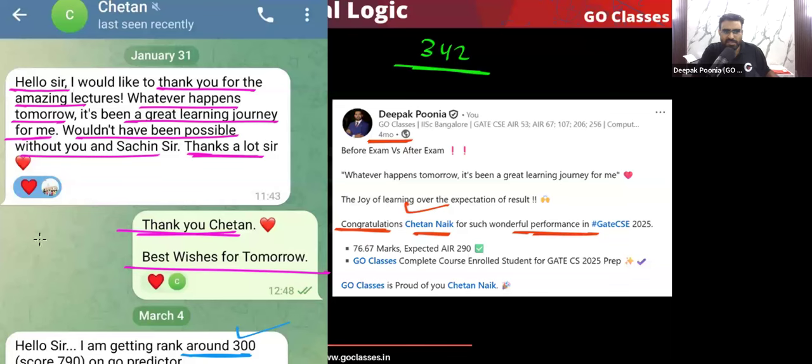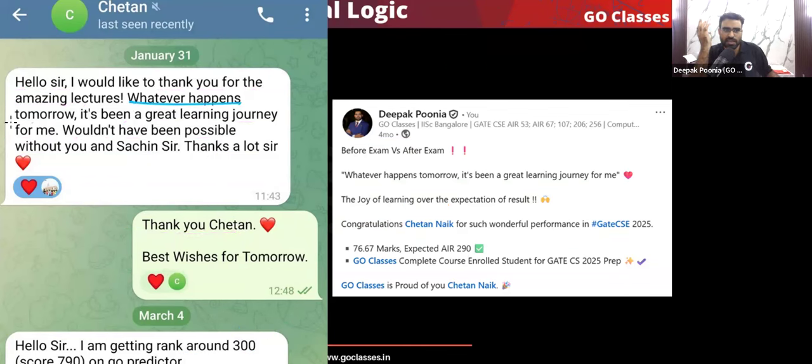You can notice that Chetan was focusing on the knowledge. In this message he is saying that whatever happens in the GATE exam, whatever happens tomorrow, and actually the next day, on the 1st February, the GATE exam was conducted. It has been a great learning journey for me. So he was focusing on the learning experience, the joy of learning. So congratulations to Chetan.